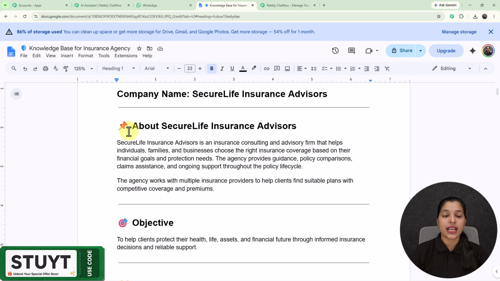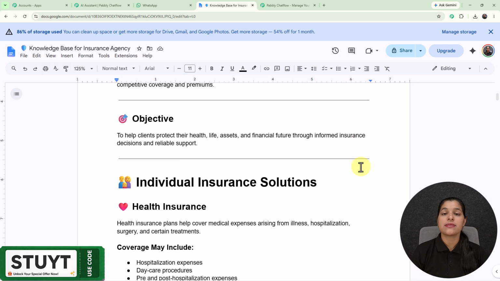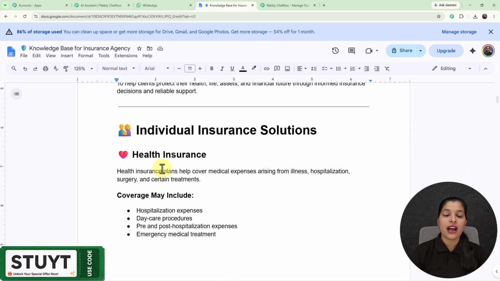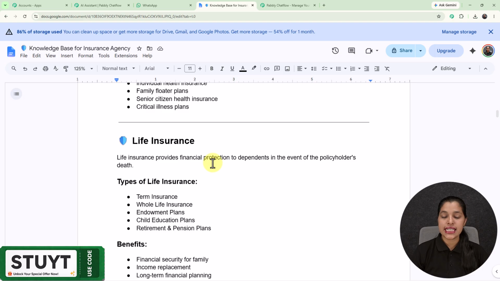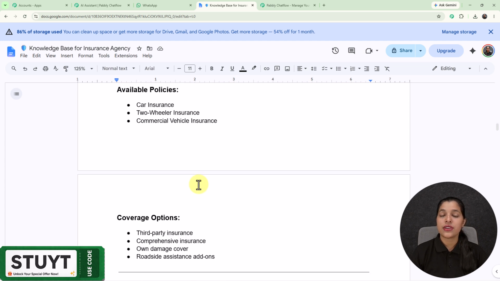And right here you can see that I have started this knowledge base with a business overview so that my AI can understand what my business is about and who my target audience is. And this knowledge base basically acts as a brain for your AI assistant. And right here I have entered all the insurance solutions provided by my agency. And now by using this knowledge base, my AI assistant is going to fetch the data and resolve the queries of my customers. And right here I have entered all these details in key points so that my AI doesn't get confused.